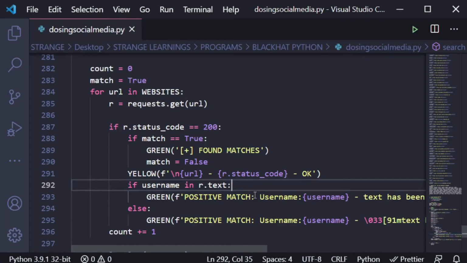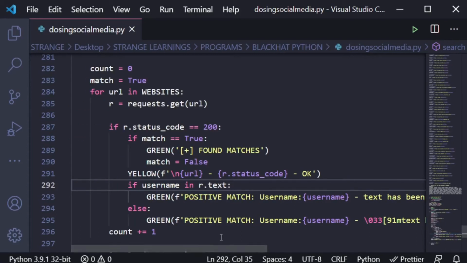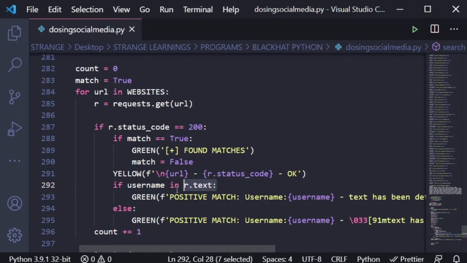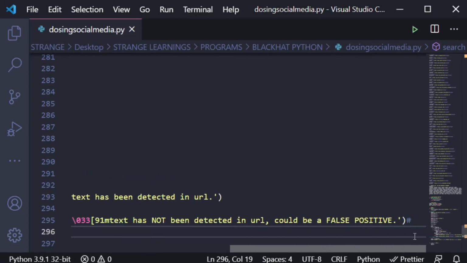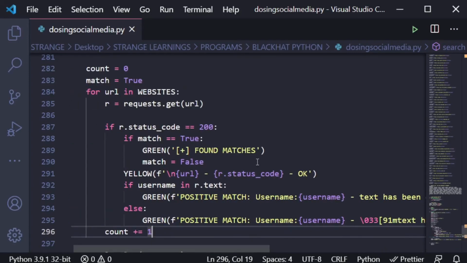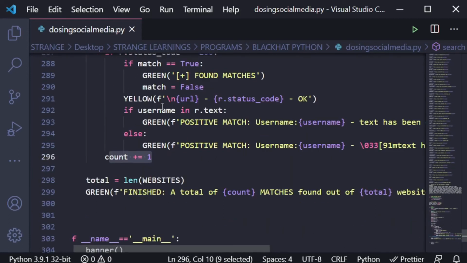If it is, it will say that username this has been detected in URL, which means we have found that user. And the else condition is that if it doesn't find the username in the request or the response, it will say this text has not been detected in the URL, and could be a false positive, which means it can be a case where it has the account but it's not able to find it. Then we are using the count variable that we created right here and adding 1 to it, just because we have to print the total number of matches found and the total number of websites.